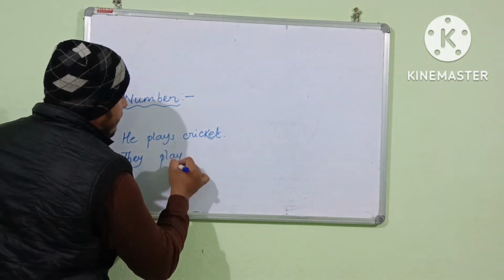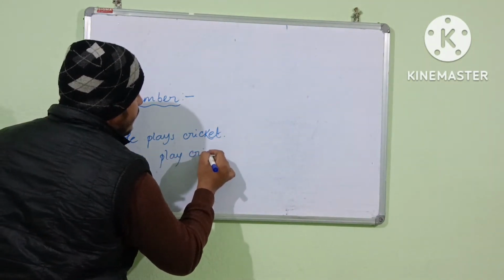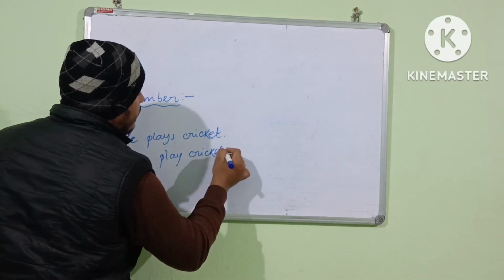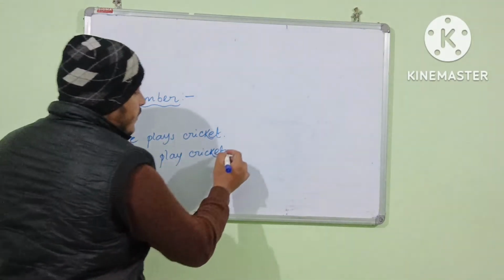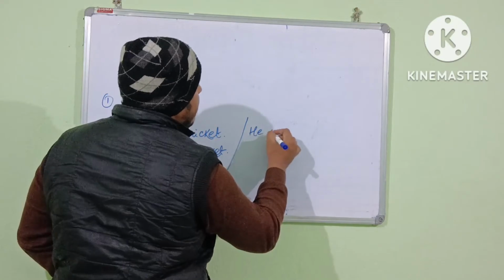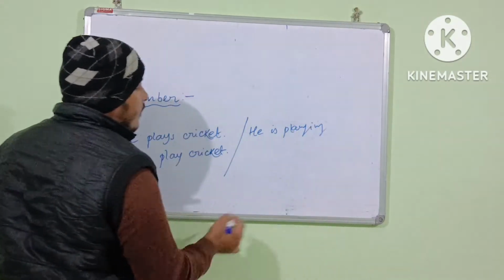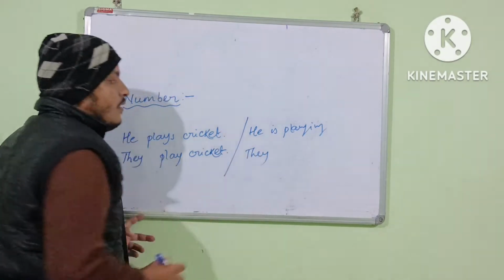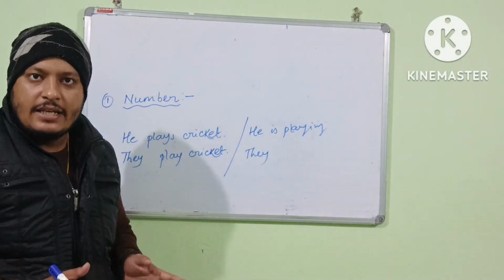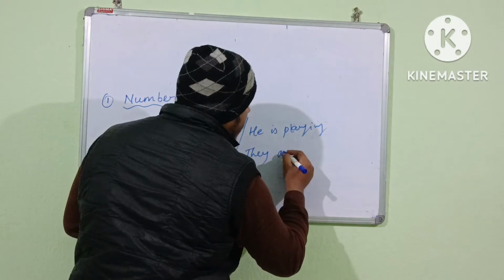They play cricket. Alright. ठीक है ऐसे ही अगर ये वाला होता है he is playing, यहां पे क्या होना चाहिए? They is playing, they am playing या they are playing.